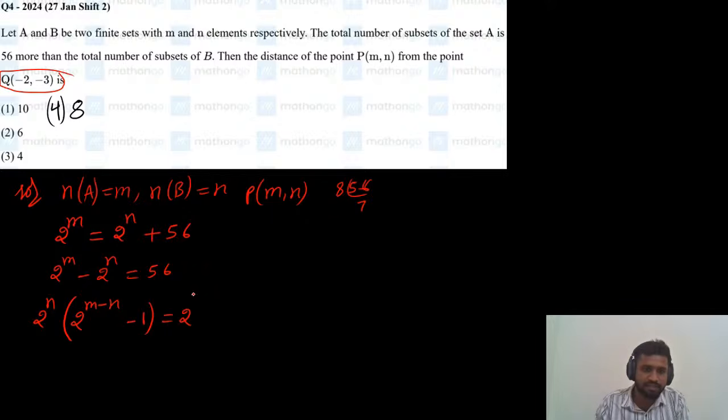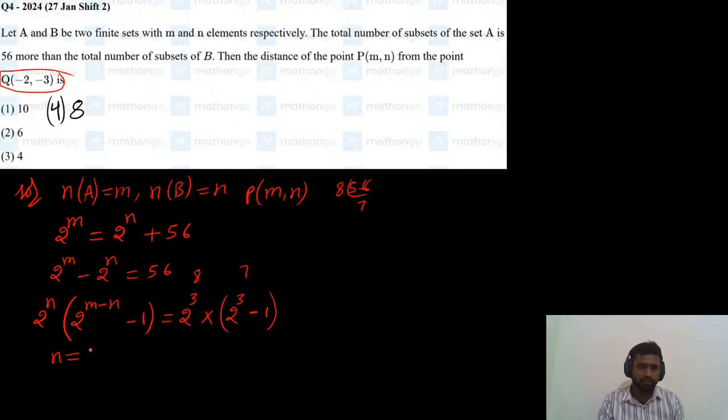8 is nothing but 2 cube, so 2 cube into 7. We can write it as 2 cube into (2 cube minus 1). So 2 cube is 8, and 7 we can write as 2 cube minus 1. Now by comparing on both sides, what is the value of n?